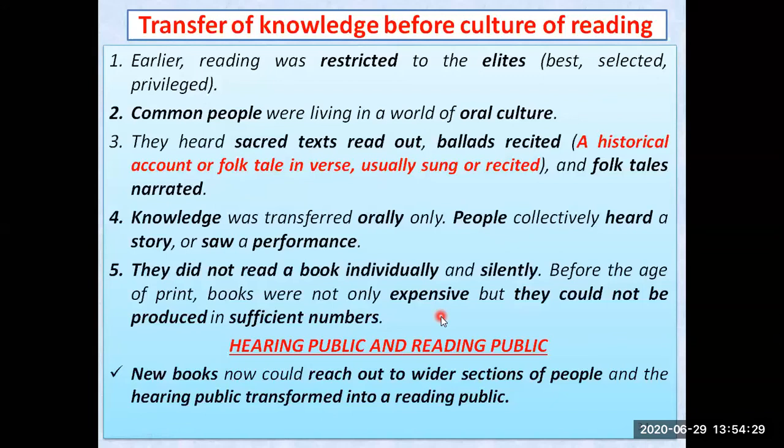So that was the hindrances in the transfer of knowledge before the invention of those machines. Now with the coming of those printing technologies, whether it is wooden block printing or Johann Gutenberg's printing press, new books could be produced in a much easier way, in lesser time, and at a cheaper cost also.